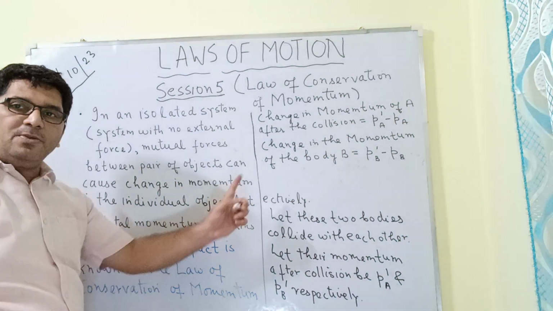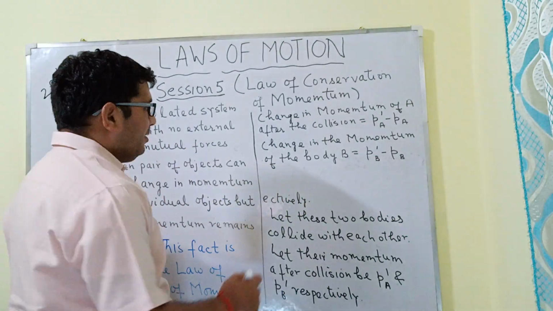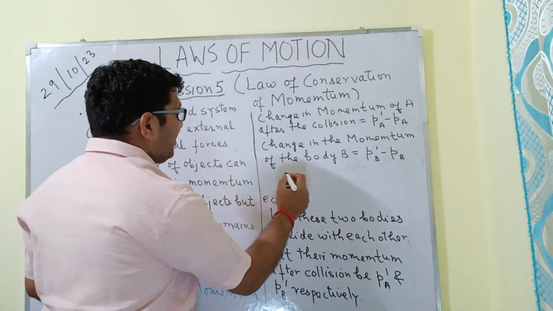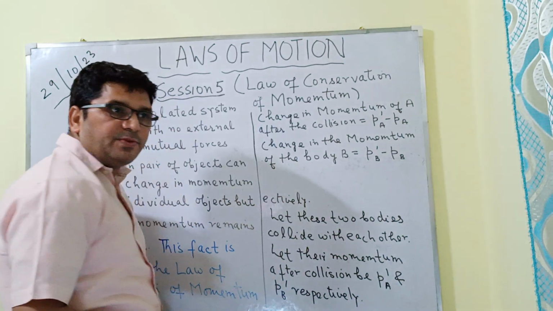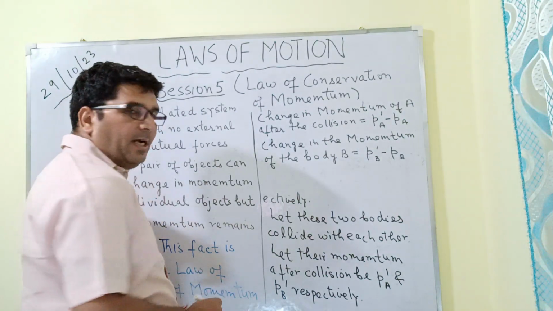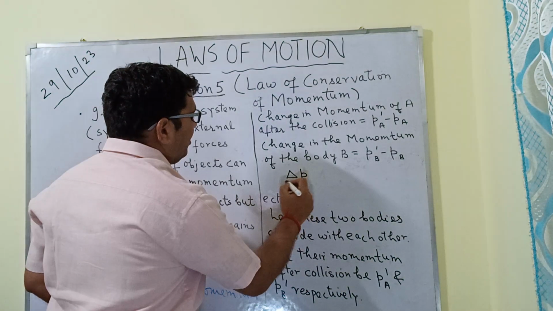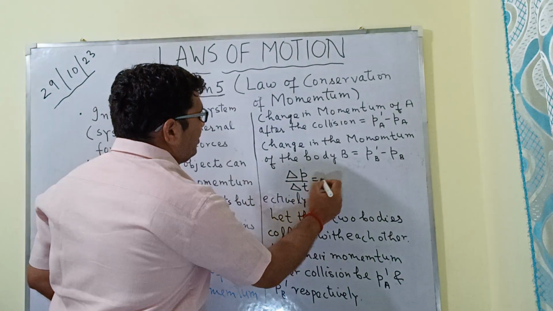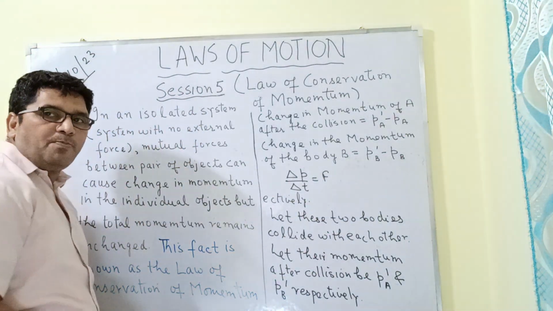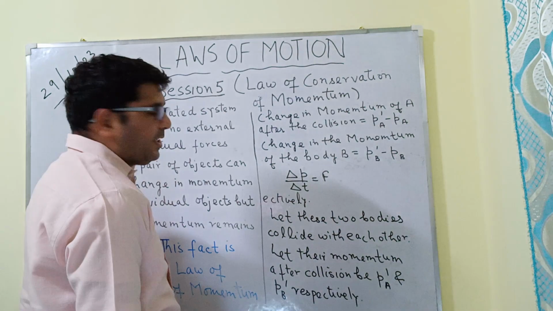Now I will be using Newton's second law of motion here. As per Newton's second law of motion, the rate of change of momentum is directly proportional to the applied force, and in the SI system of units, delta P upon delta T is equal to F, because the constant of proportionality, that is K, has a value of 1 in the SI system of units.